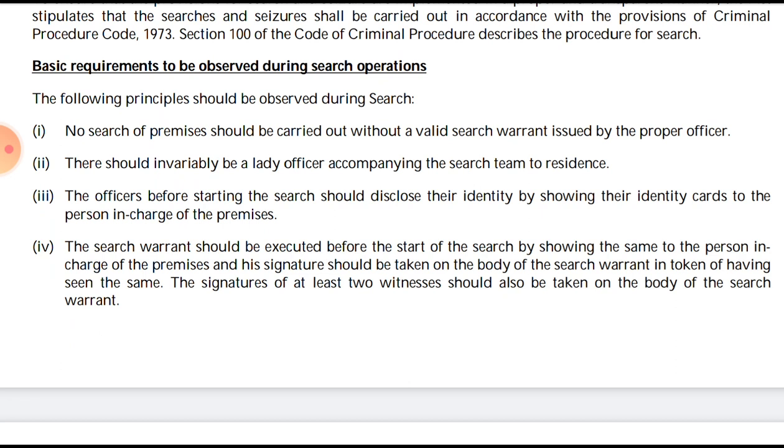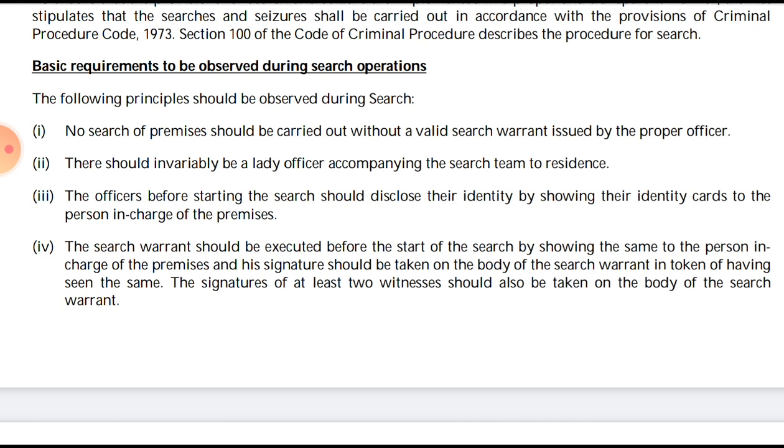Second point, there should invariably be a lady officer accompanying the search team to the residence. So a lady officer should accompany the team conducting the search. The officer, before starting the search, should disclose their identity by showing their identity cards to the person in charge of the premises. They have to disclose their identity cards before conducting the search. The search warrant part is self-explanatory; there is no hard language written here.